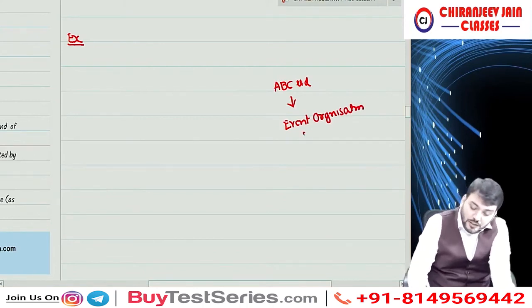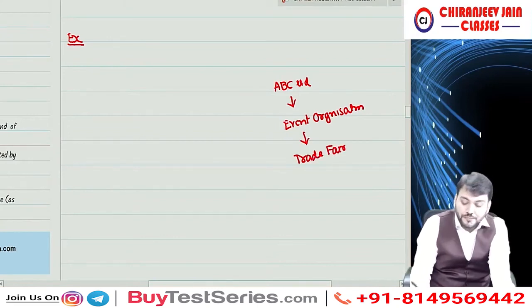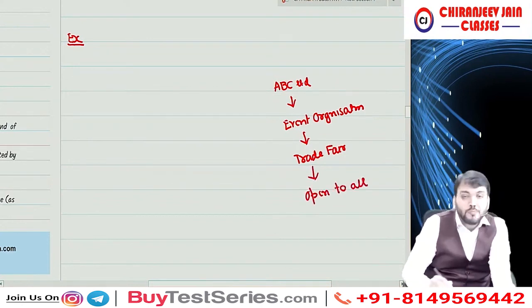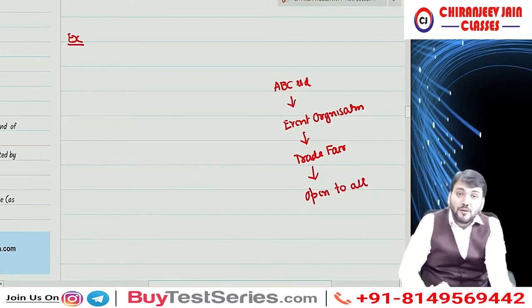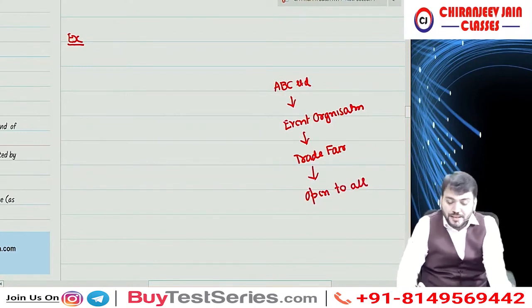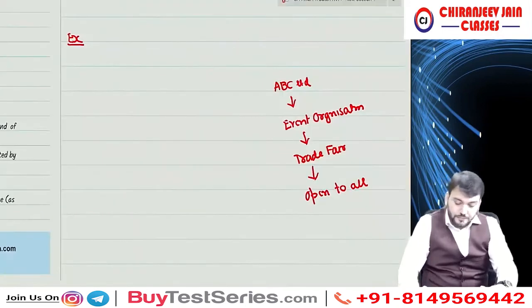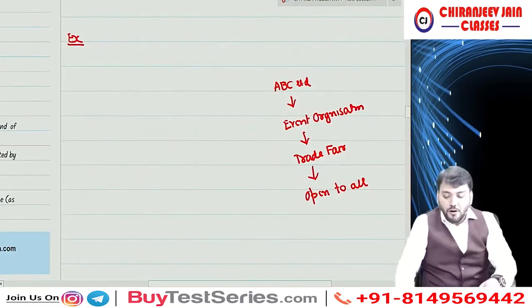Now they organize one trade fair, which is open to all public, open to all.